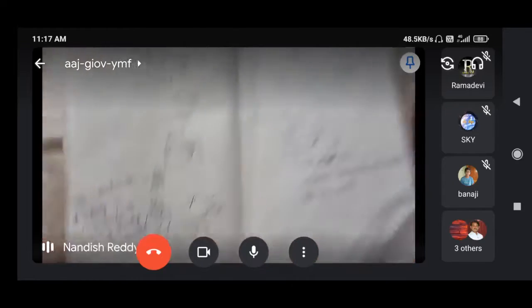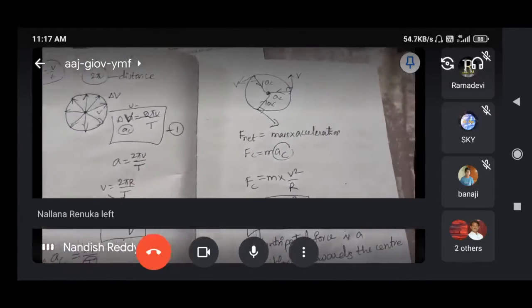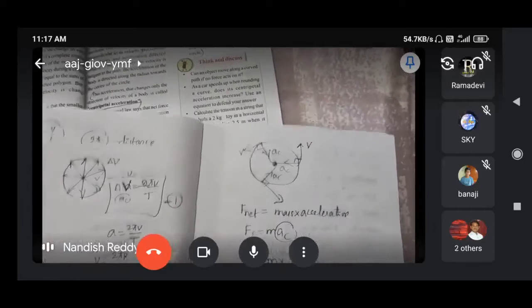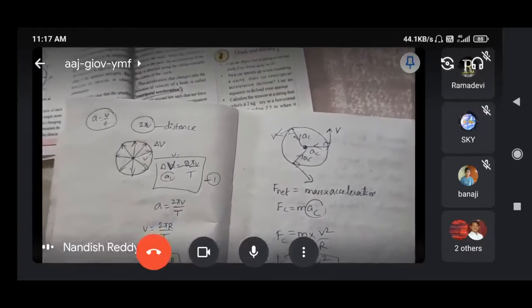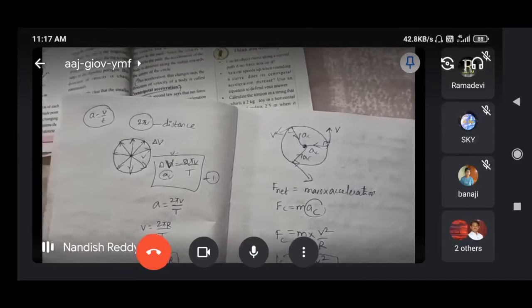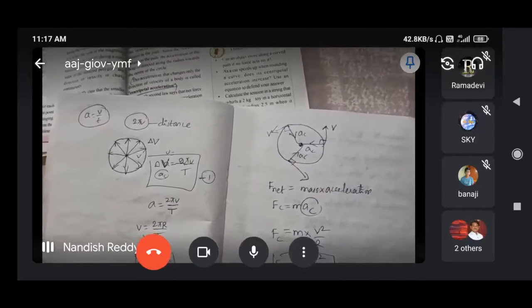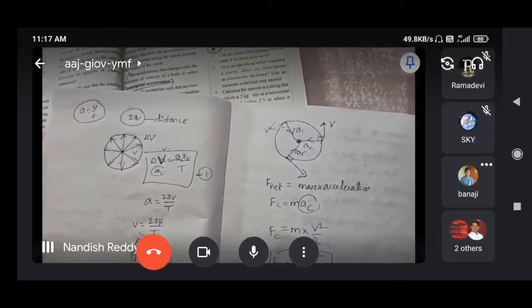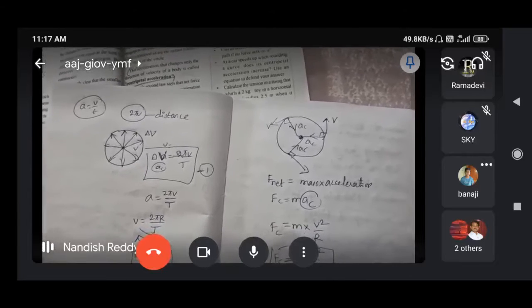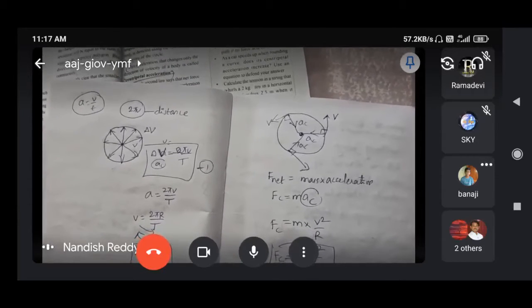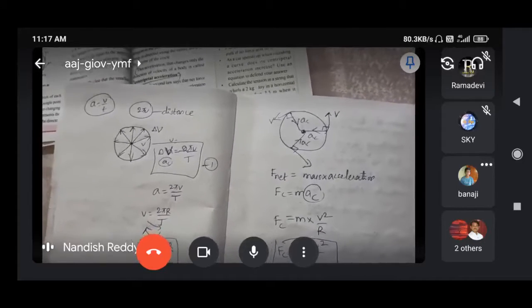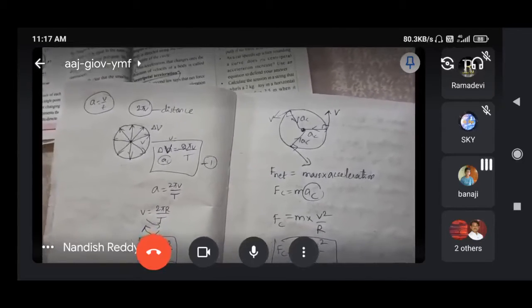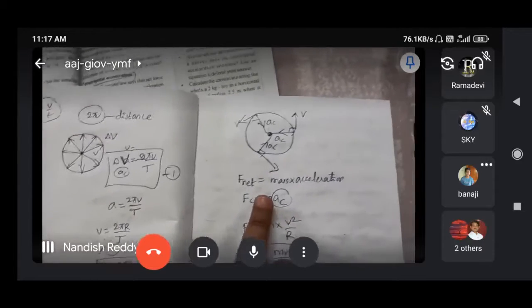And from Newton's second law, from 7th class onwards you are studying Newton's laws. In IIT you have studied Newton's laws of motion, and in 9th class, what is the third lesson? Newton's laws of motion. What is the second law, Arun Kumar? You are not answering. What is Newton's second law? F is equal to ma. Yes? F is equal to ma, we have studied there.